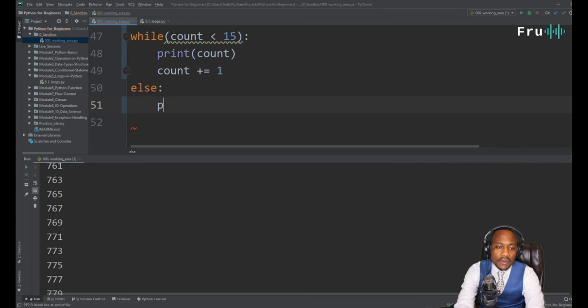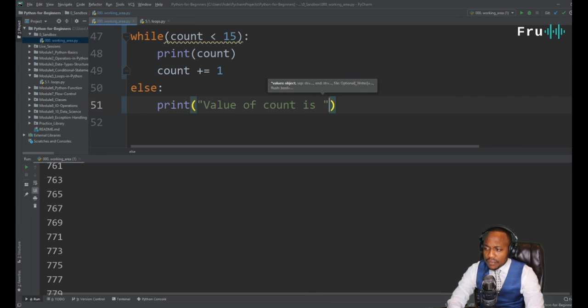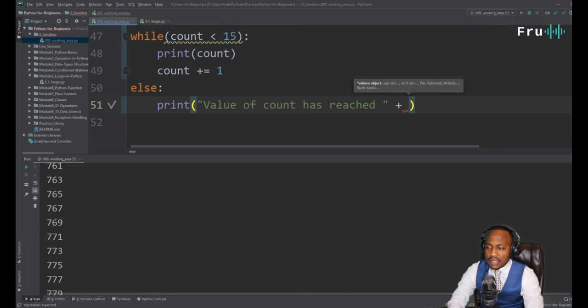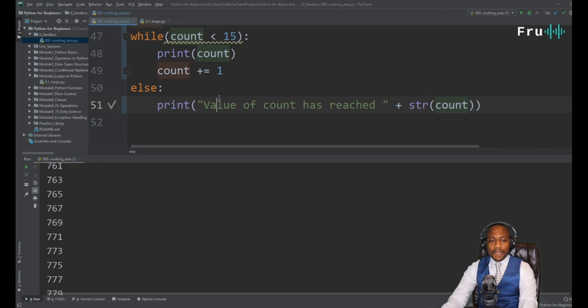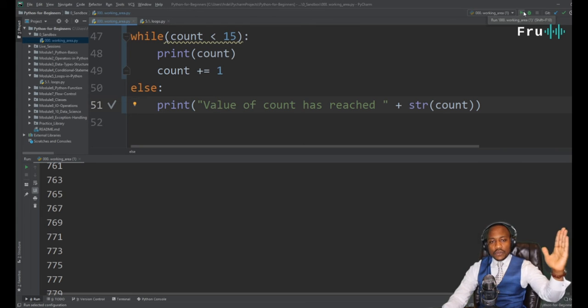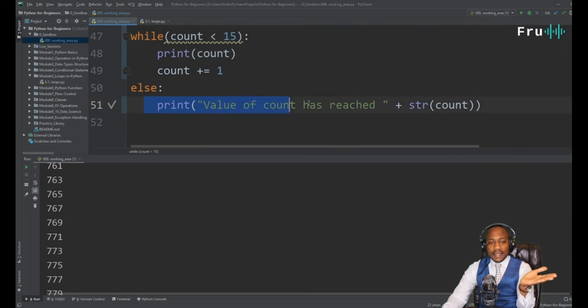We can throw in a print statement here and say print, "value of count has reached", and then we can of course concatenate something in there, a string of count. Let's just convert that to a string, and if we run this, it's going to count from 0 1 2 3 4 5 6 7 8 9 10 11 12 13 14, because we're counting to 14, and then it can't count anymore, and then it breaks and prints this.